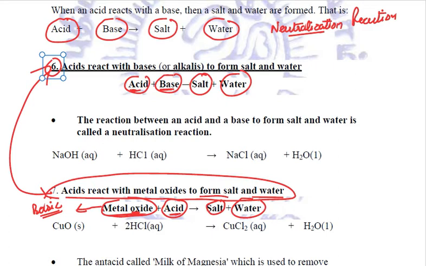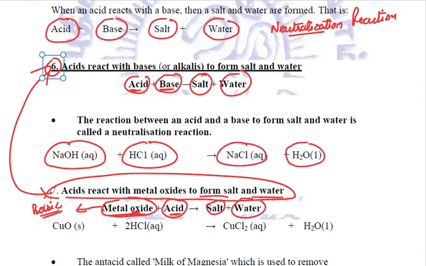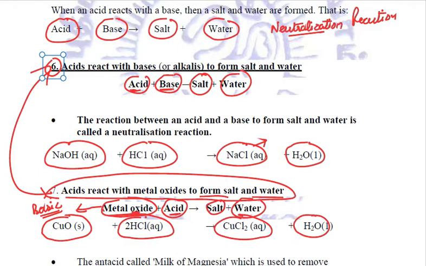Let us take examples. Let us take a base NaOH. This is a base, sodium hydroxide. HCl, hydrochloric acid. When they both react, double displacement reaction will take place and we will get sodium chloride and water. Sodium chloride is a salt, along with water. Next, if we take metal oxide like copper oxide, this is basic in nature, and when this reacts with any acid like hydrochloric acid, once again double displacement reaction will take place and salt and water will be formed. Salt is CuCl2, copper chloride, and water.